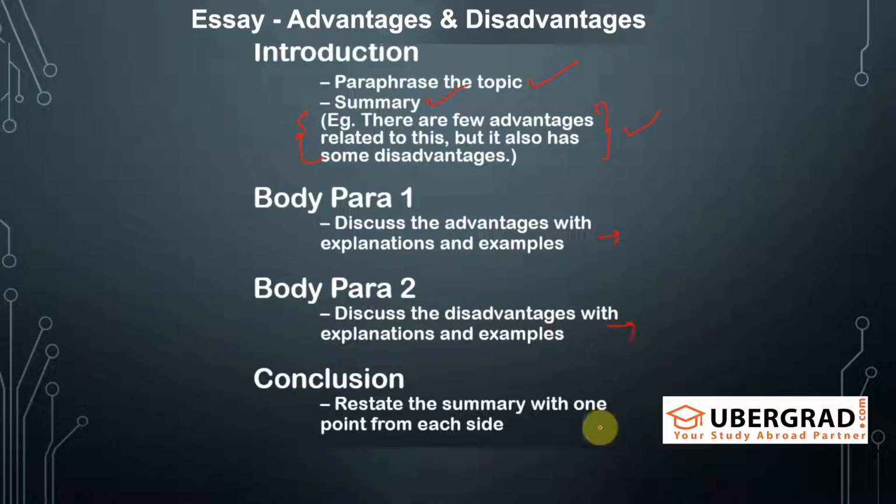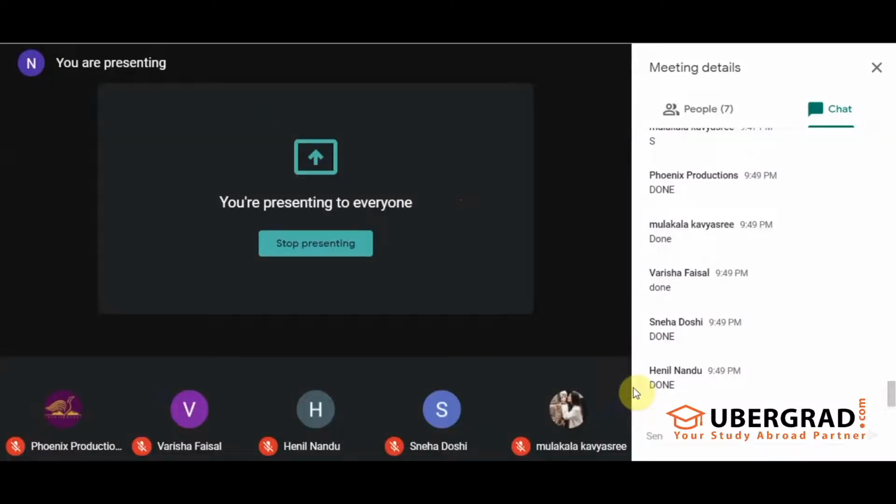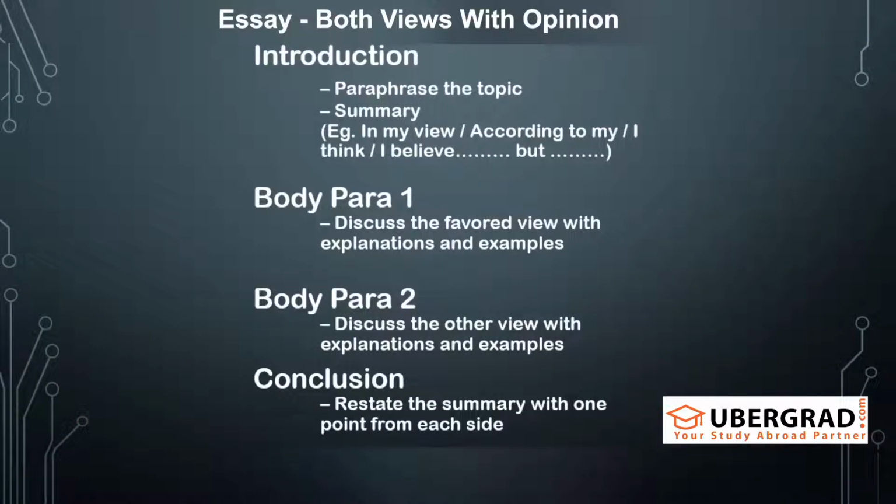two disadvantages. Now in the conclusion, what you will do is, you will restate this summary in some other words. Don't use the same words. Okay, paraphrase the words. And with 1 point from each side. So what you will do is, you have written two advantages over here. Take one advantage from this. Take one disadvantage from this. And summarize both of them in the conclusion paragraph. Remember that conclusion is always a reflection of your body paras.